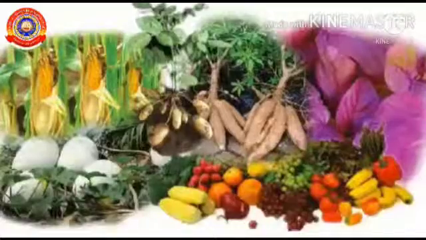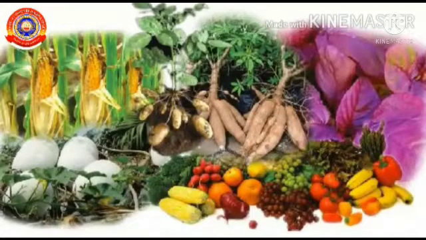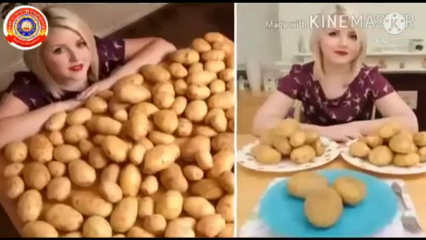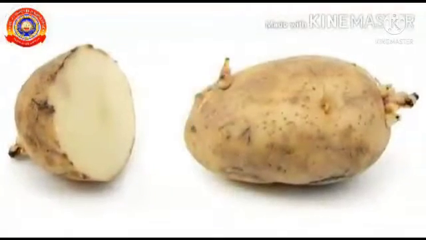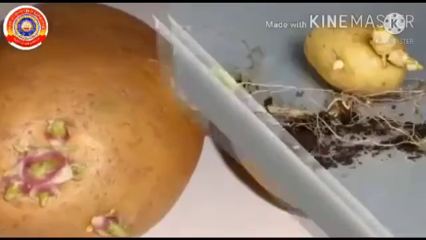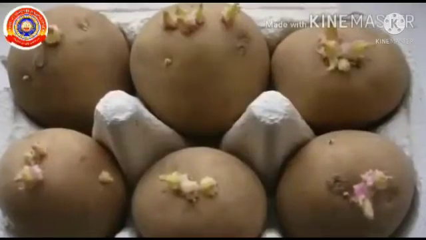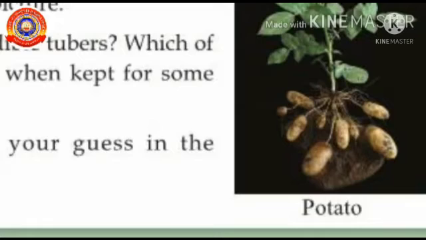Now, let's move on to the next topic. Children, we have already seen in the first part of this lesson that we eat certain parts of certain plants, right? Do you know the edible potatoes are which part of the potato plant? Let's check. Have you ever noticed potato sprouts? If it were a root, it would not sprout like this. It is an underground stem of that plant. Potatoes are modified stems. Such stems seen below the soil are underground stems.